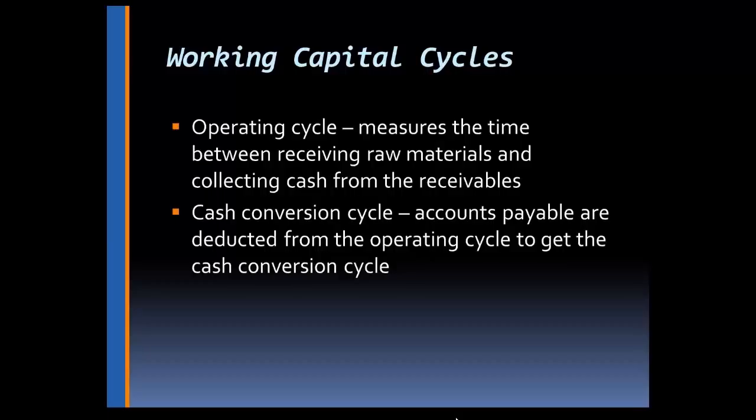The operating cycle measures the time between when we receive the raw materials into inventory and when we collect the cash from the receivable. So we're focusing on inventories and receivables. Now the cash conversion cycle is arrived at by looking at the accounts payable cycle and deducting it from the operating cycle. So in other words, how many days are outstanding to collect our money, and then we subtract from that the number of days we take to pay our vendors. So that becomes the cash conversion cycle.